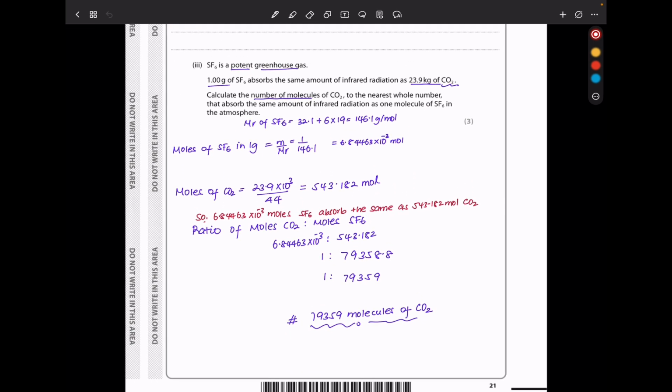Next, they say SF6 is a potent greenhouse gas. 1 gram of SF6 absorbs the same amount of infrared radiation as 23.9 kilograms of carbon dioxide.